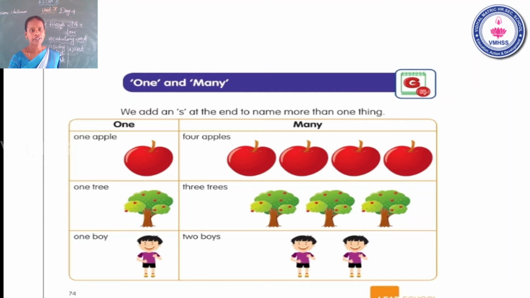One and many. We also learned in the last class, we add -s at the end to name more than one object. We add -s at the end to name more than one thing. Now look at the board, students.